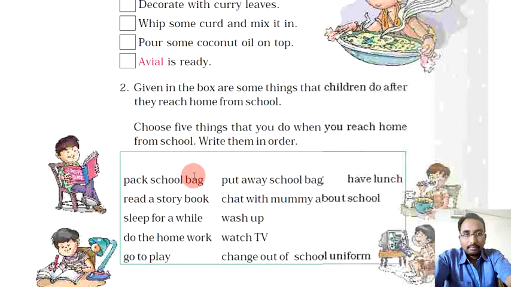And you have to arrange them in chronological order according to time, right? So you can choose according to your own wish, according to the things that you do after you come back to your home from your school, right? So let's just discuss what are the activities written here.